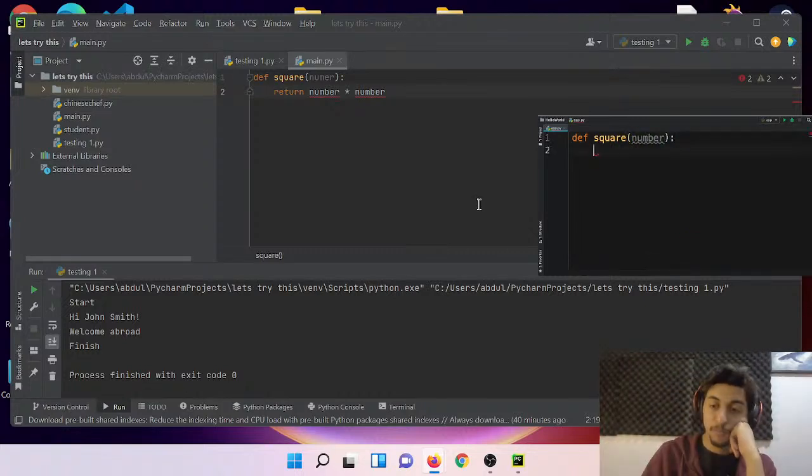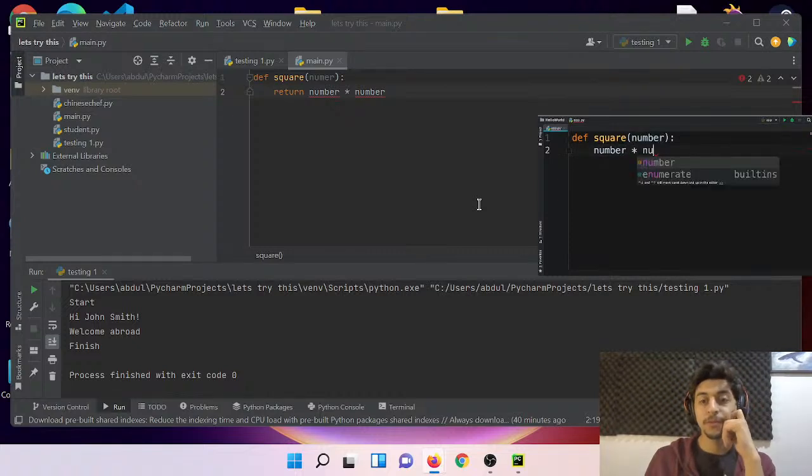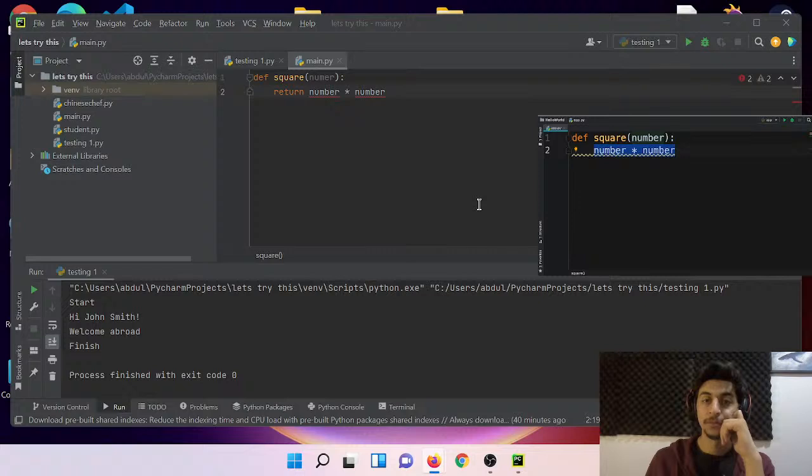Now here we want to calculate number times number, that is the square of a number. Now to return this number outside of this function, we simply use the return statement. So what do you mean return? Our square function is very simple. It only has one line of code. But in a real program, you might have a function that has 10 lines of code to calculate something. So this return statement is very valuable. With that, we can return values to the callers of our function.